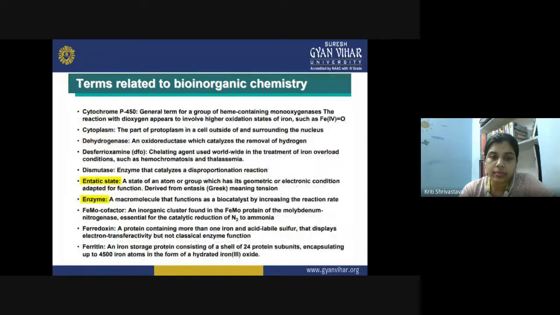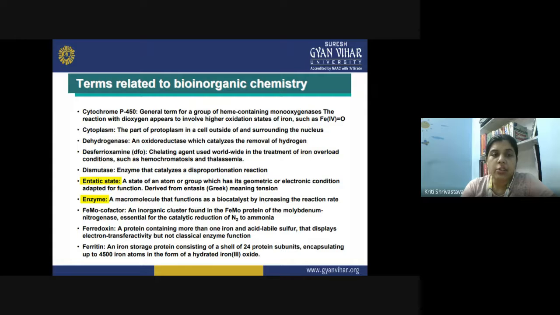Then we have cytochrome P450. It is a general term for a group of heme-containing monooxygenases. The reaction with dioxygen appears to involve a higher oxidation state of iron, such as Fe4+, which can also be possible of making a double bond with the oxygen. So this has been seen in the case of cytochrome P450.